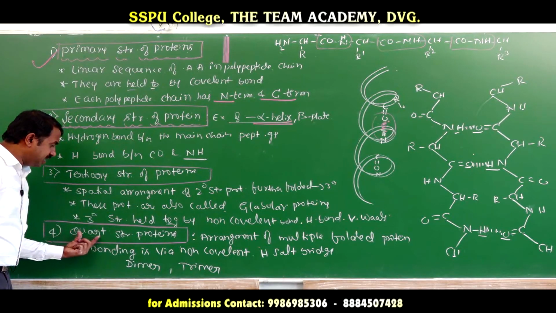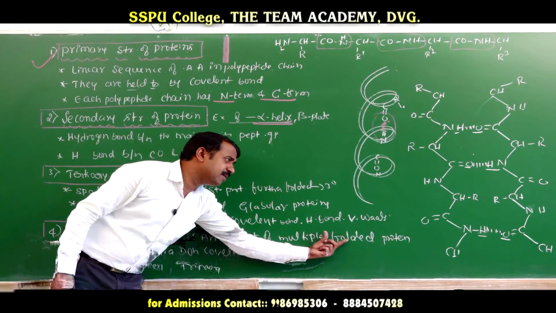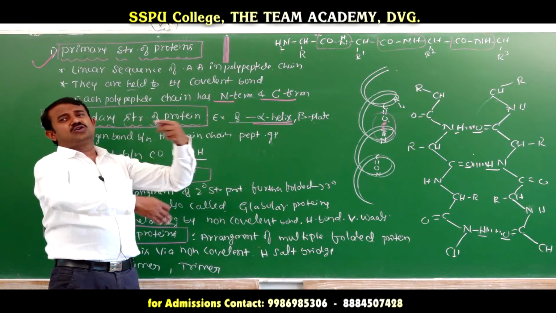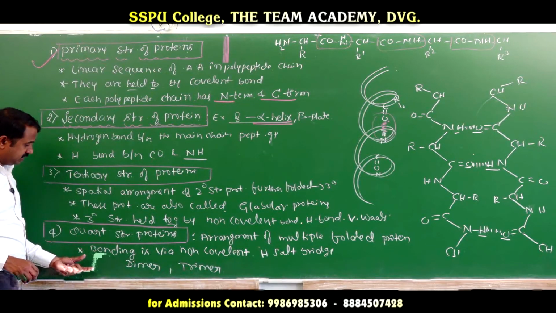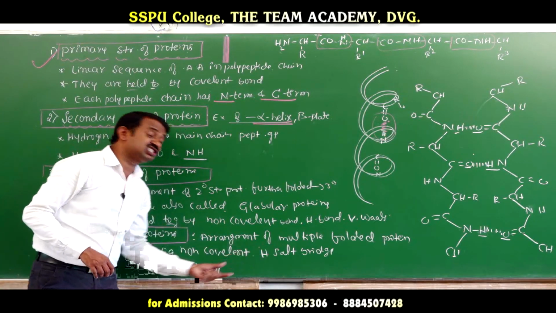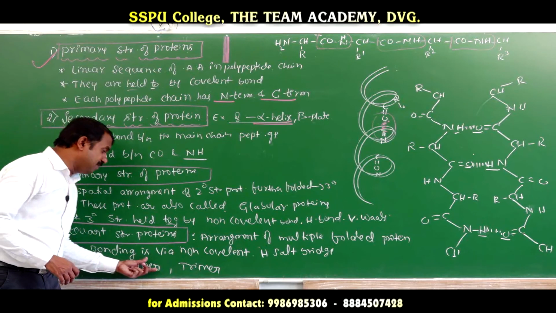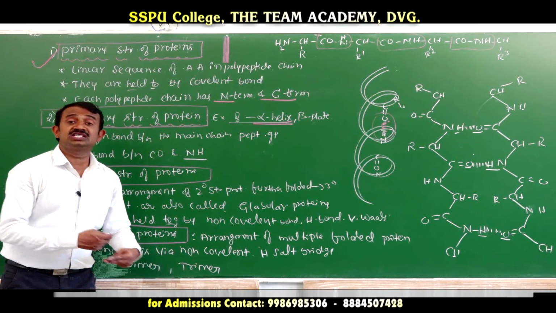Next, the quaternary structure of proteins means the arrangement of multiple subunits. If you add one more folded molecule, that is the quaternary structure. The bonding is via non-covalent bonds and hydrogen salt bridges. It is a dimer or trimer, meaning 2 subunits or 3 subunits.